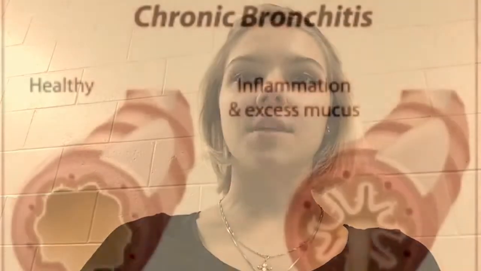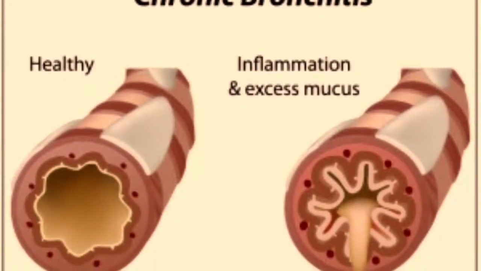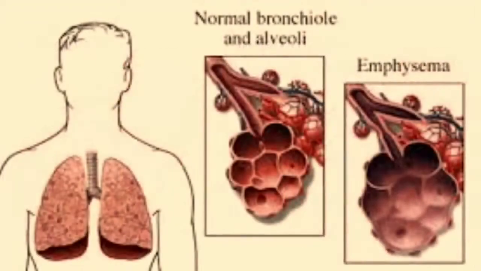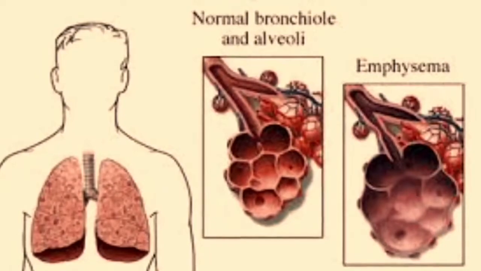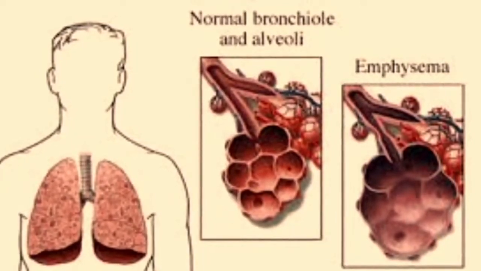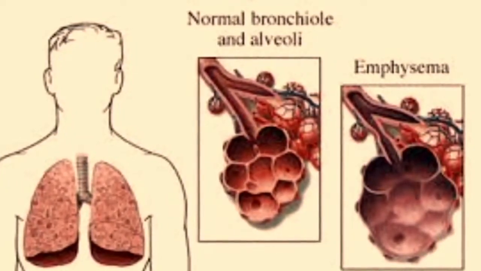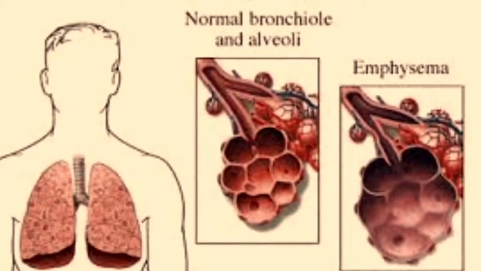Chronic obstructive pulmonary disease, or COPD, is the third leading cause of death worldwide. It is an obstructive lung disease characterized by long-term poor airflow caused by chronic bronchitis and emphysema. Chronic bronchitis is the continued inflammation of the bronchial tube lining, and emphysema is the destruction or damage to the alveoli, or the air sacs in the lungs, where they get stretched out and are unable to properly function.